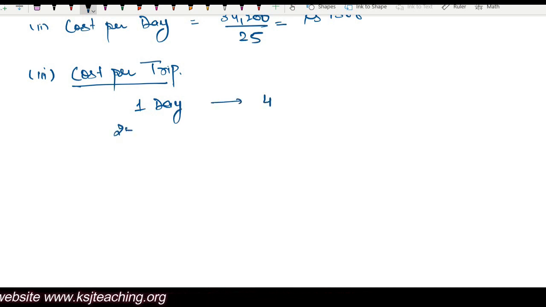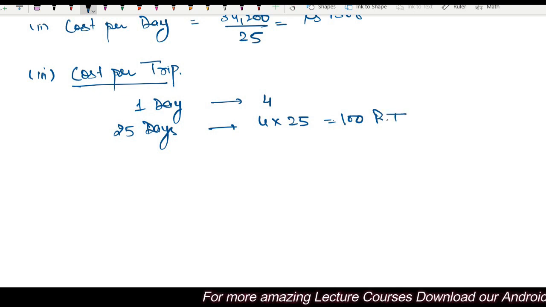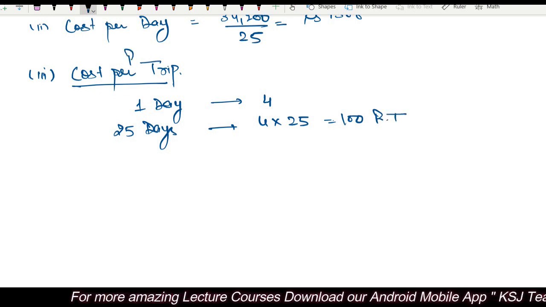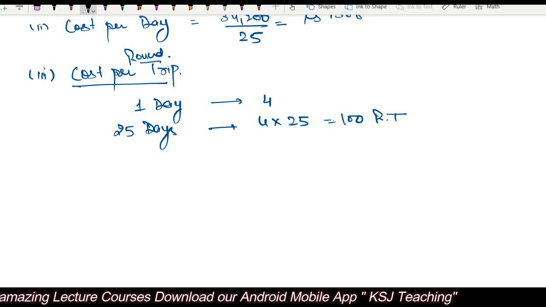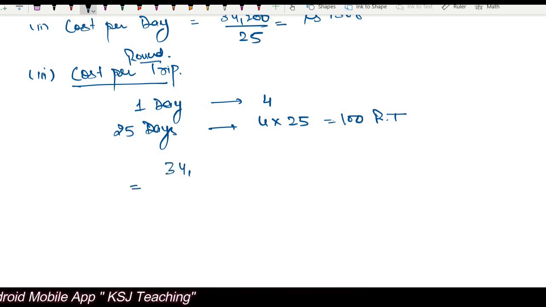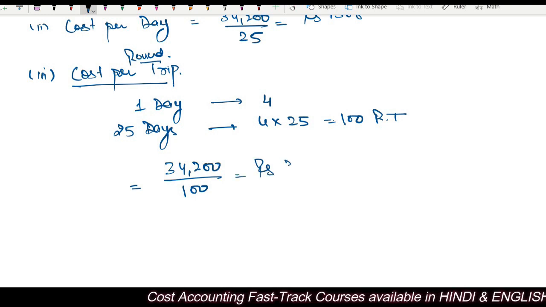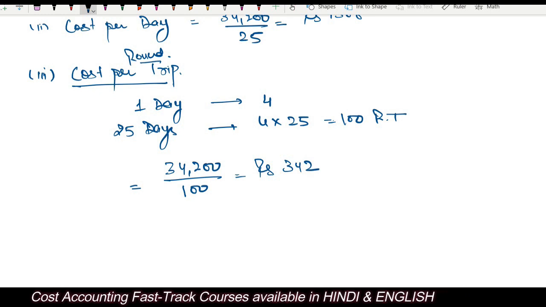So in 25 days, that is a month, how many trips? 4 multiplied by 25, 100 round trips. So cost per trip means cost per round trip we are calculating, right? So the cost per round trip will be 34,200, that is the monthly cost, and number of round trips in a month, that is 100, right? So cost per trip will be rupees 342. Clear?